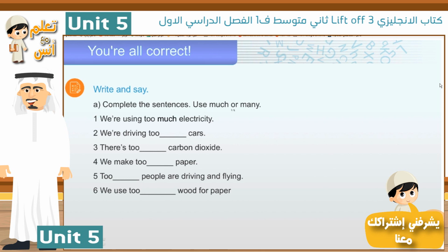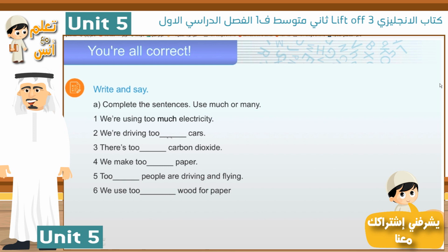Number 2. We are driving too blank cars. Number 3. There is too blank carbon dioxide. Number 4. We make too blank paper. Number 5. Too blank people are driving and flying. Number 6. We use too blank wood for paper. What do you think? Let's see the answers.